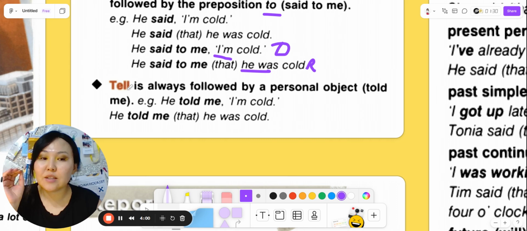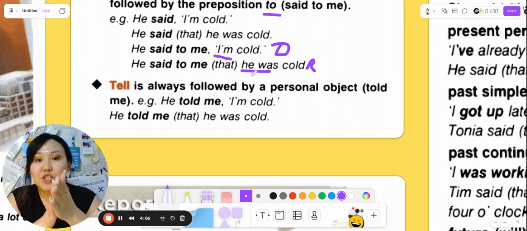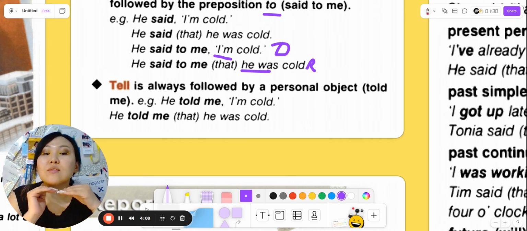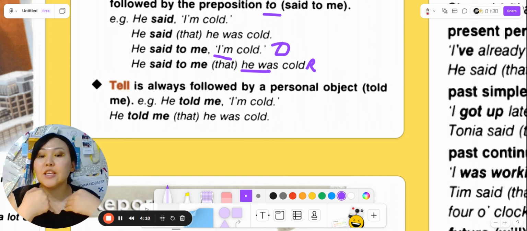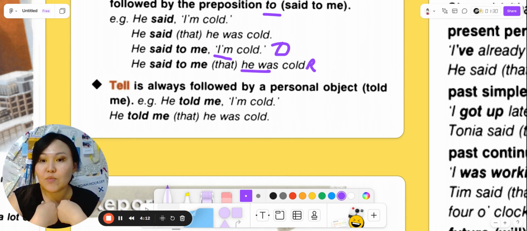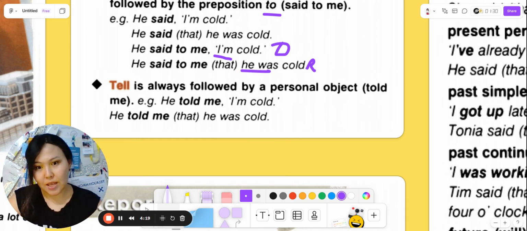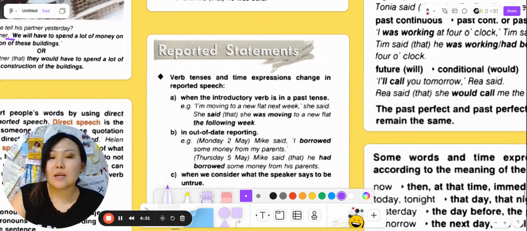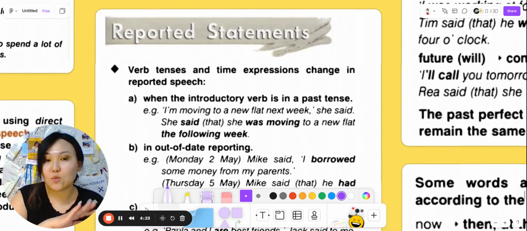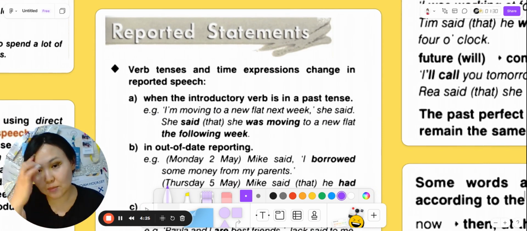But when we use tell, we use it without any preposition. Like just he told me I'm cold. He told me that he was cold. And we can't say he told hello. No, we cannot say it. We don't use it. So, reported statements. We are going to talk about reported statements today.